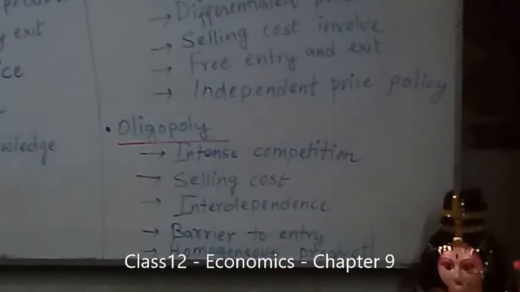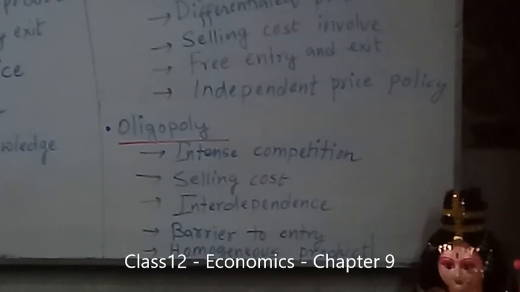Oligopoly market. What is an oligopoly market? Oligopoly is a form of market structure, of course, in imperfect competition, in which there are few firms selling a product, so that there is intense competition among them. The main feature of the oligopoly market is that there is intense competition among the firms. There are various firms under the oligopoly market, and among those firms there is intense competition. This is the first feature of the oligopoly market.